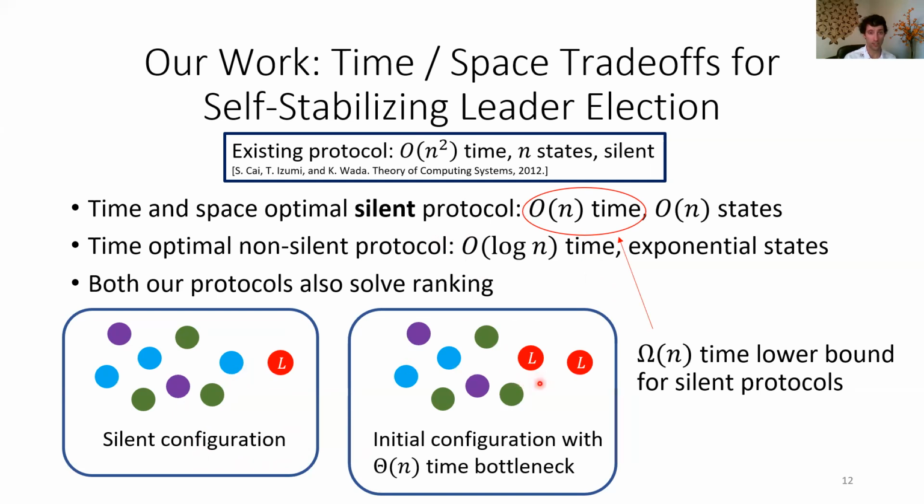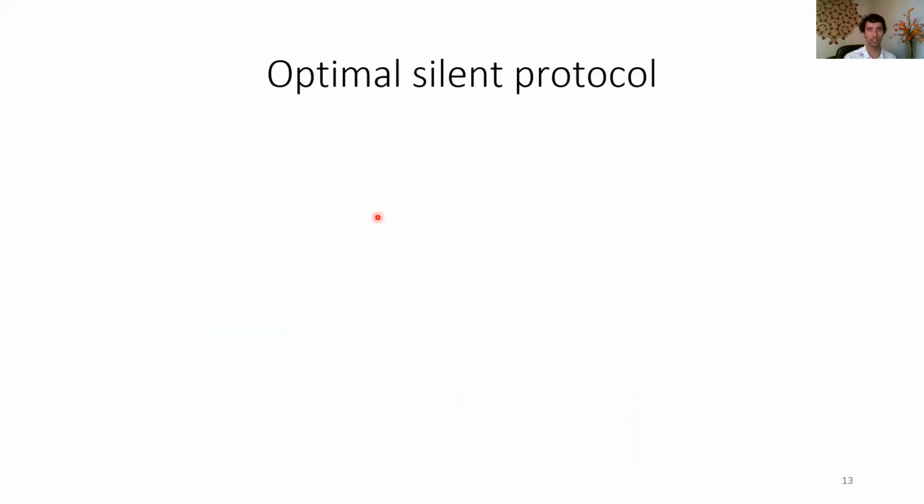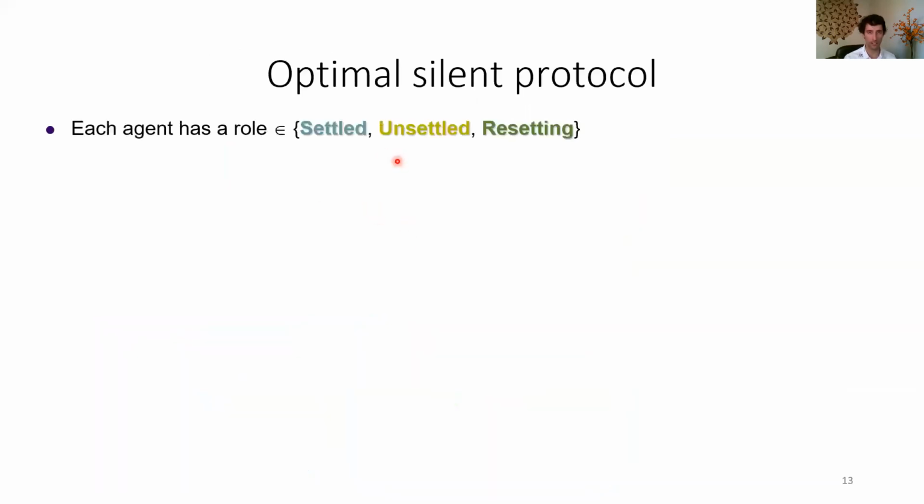Now, in this configuration, there's only one non-null transition, the 2 leaders meeting, because every other interaction is also possible here, so it has to be null. And if this is the only transition that can advance the configuration, that's going to take linear time. So you provably have to wait for these linear time bottlenecks if you're going to be silent. So our optimal silent protocol is going to take linear time.